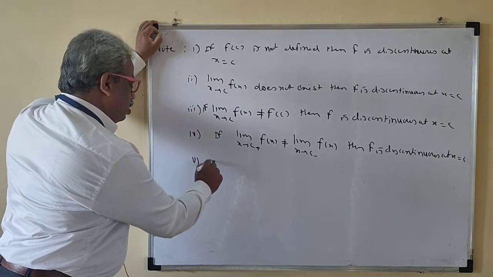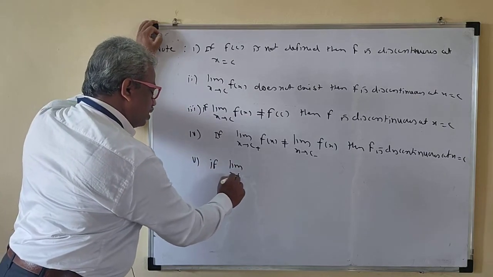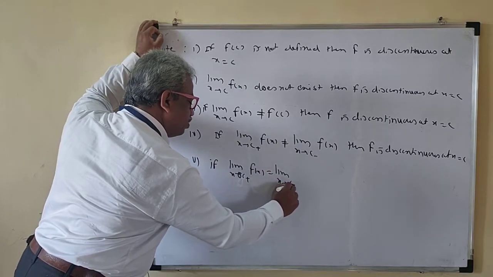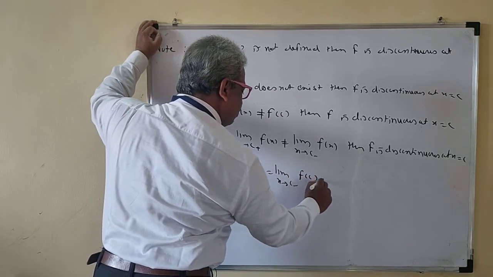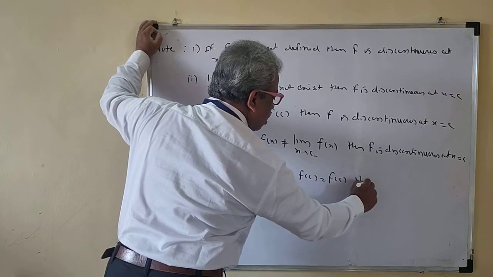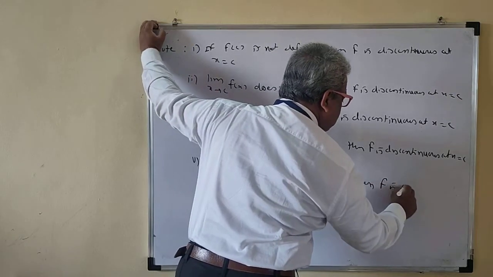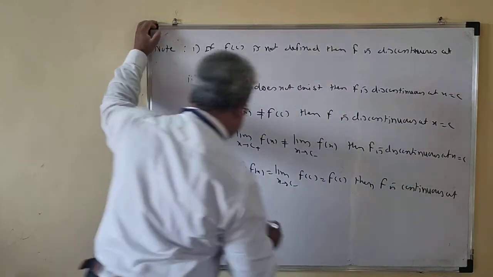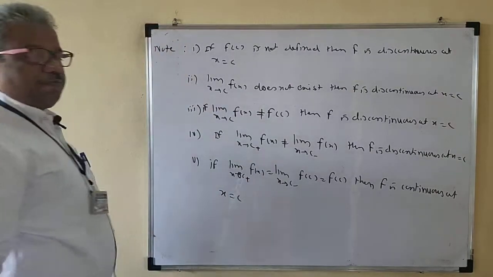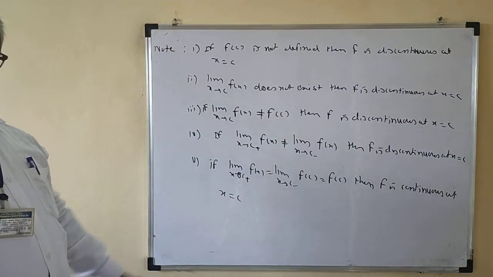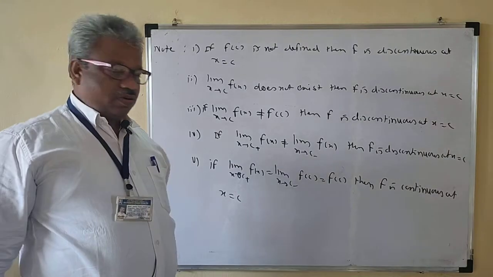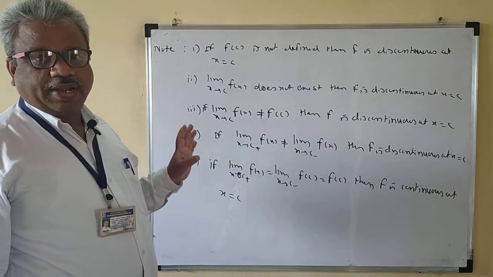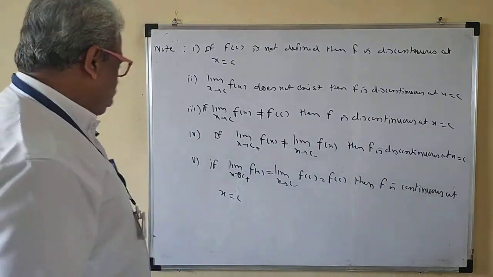Okay. Next, if limit x tends to c plus f of x, limit x tends to c minus f of x is equal to f of c, then f is continuous at x is equal to c. That means the function is continuous at x. Left hand limit is equal to right hand limit is equal to f of c. Okay. So these are the important points to solve some problems on the continuity.